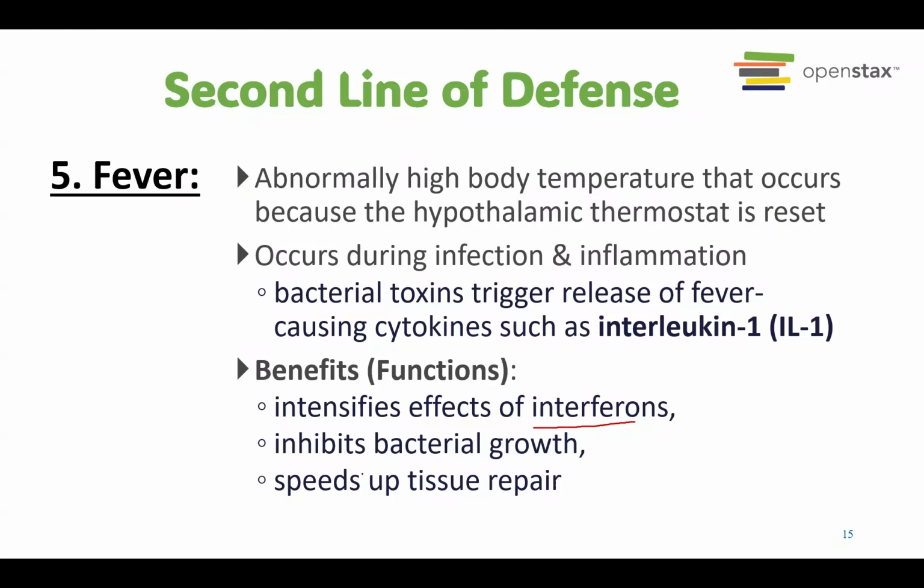However, if the fever is really high, for example, maybe above 102, 103, then usually we have to take a fever reducer because if it is too high, this temperature can also destroy some of our enzymes.